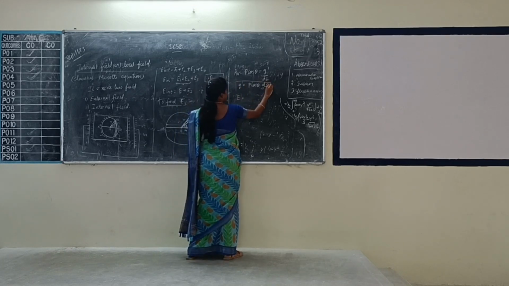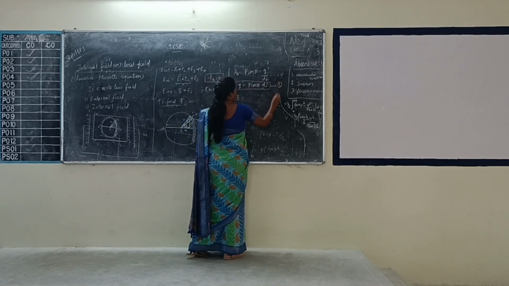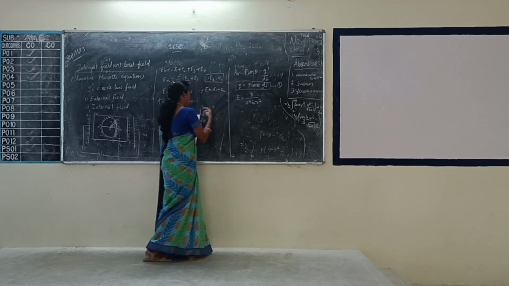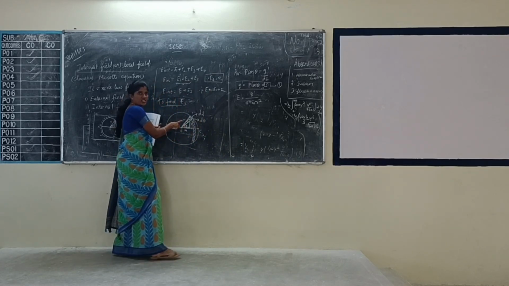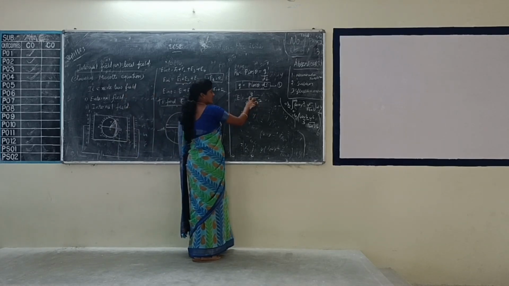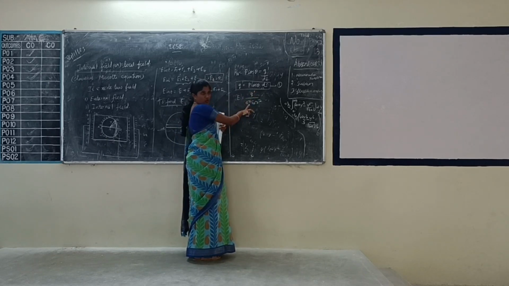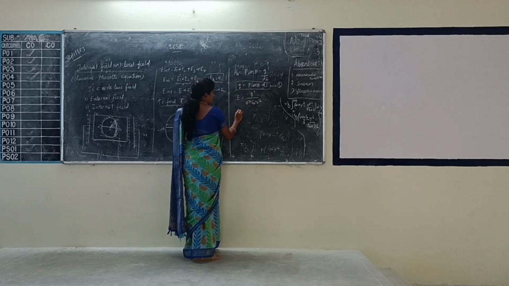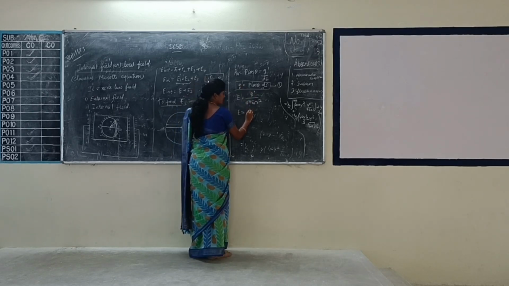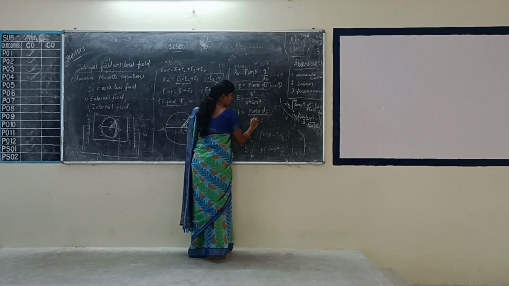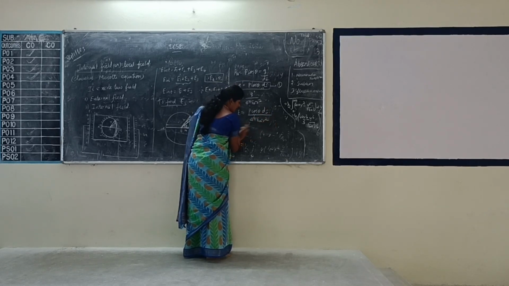What is the electric field formula? E equal to q dash divided by 4 pi epsilon naught r square. Here also we are taking r as the radius, so we take r square as it is. Whether you take q or capital Q is up to your choice. Now substitute the value of q dash. So E equals P cos theta into ds divided by 4 pi epsilon naught r square.